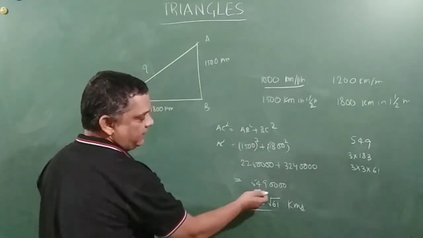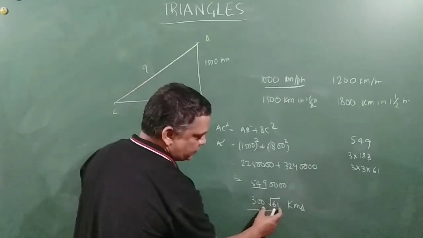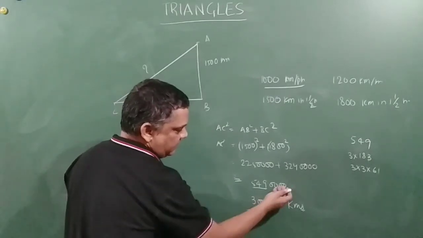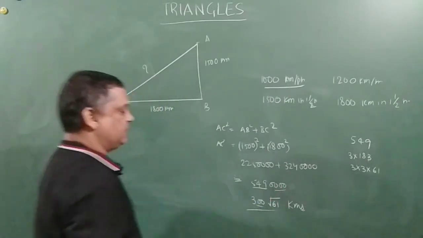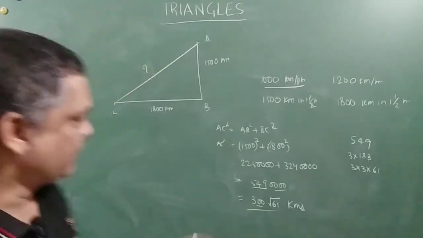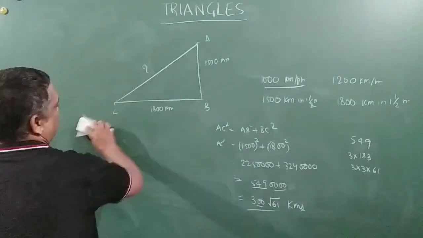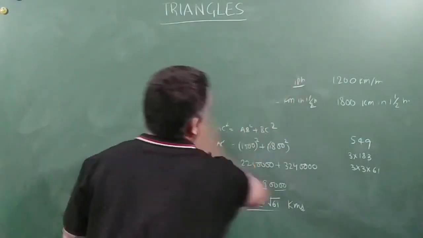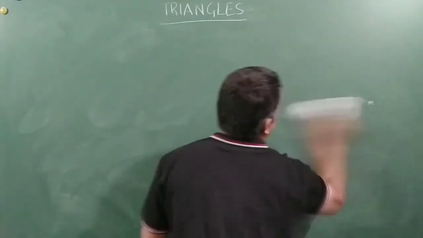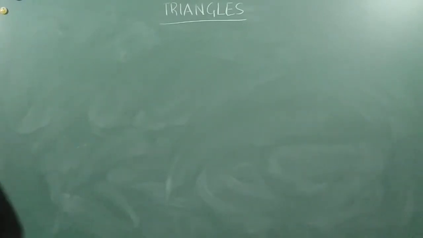You understood what I did? I just concentrated on these three numbers. Okay, found the square root, that is 3 root 61, and then for 4 zeros I placed 2 zeros here. That is my answer. Right, friends? Okay. So you can do that. The same thing. You please don't try to find the square root for the entire thing. It will become a very lengthy problem for you. Okay. Now moving on to the next one.